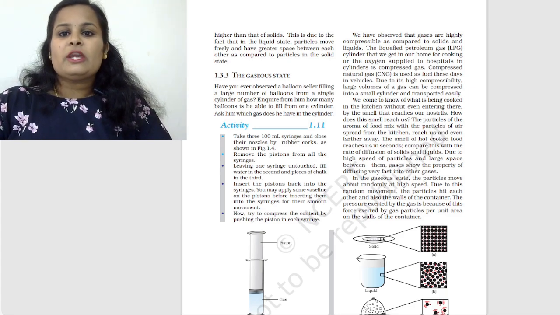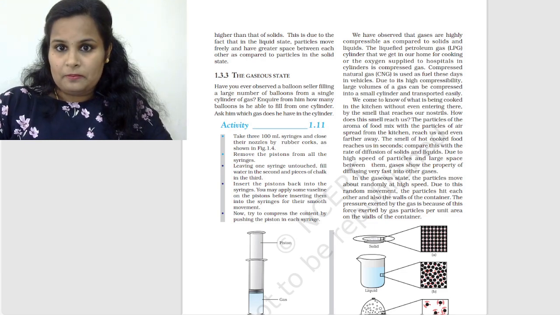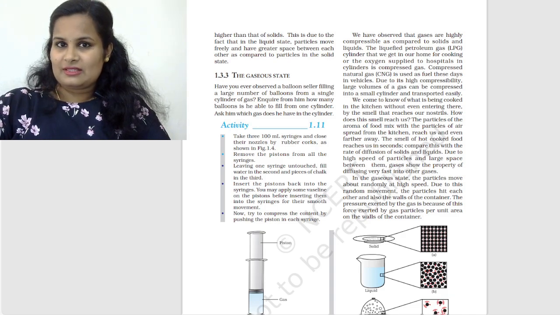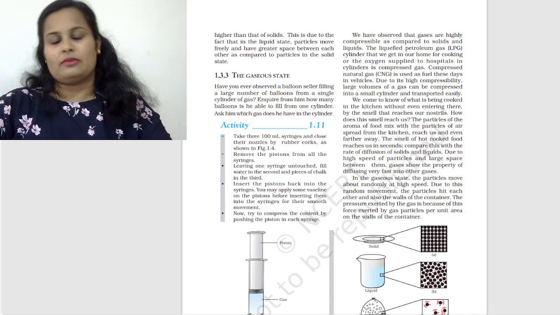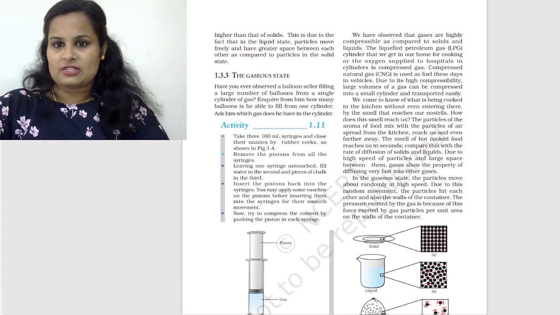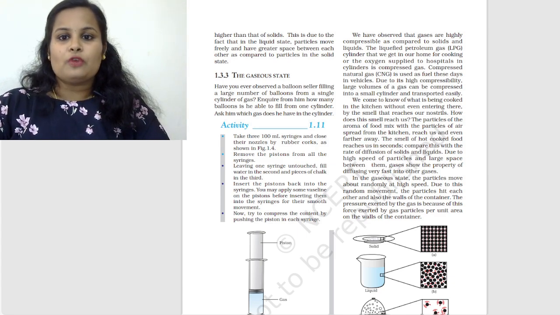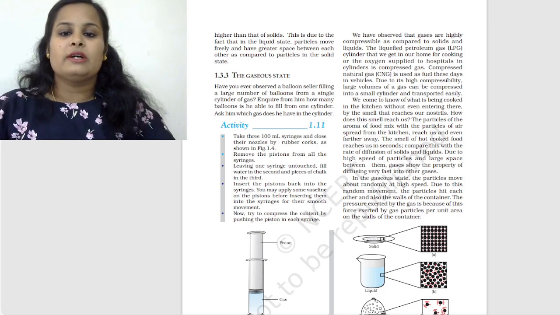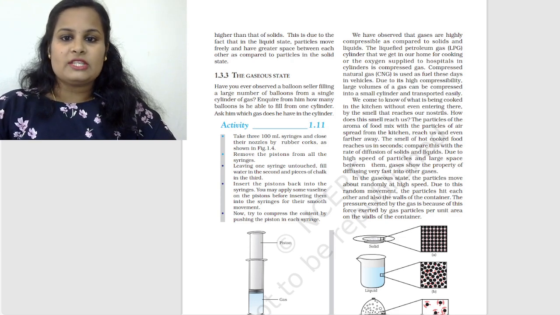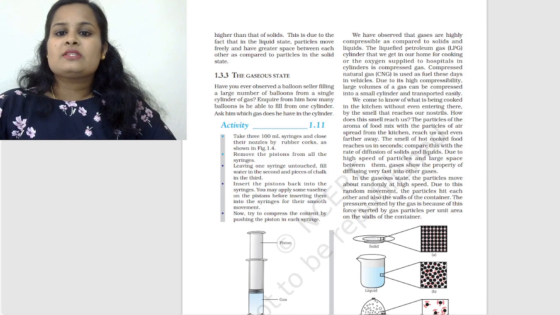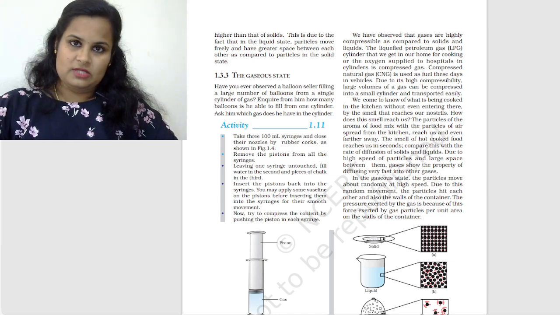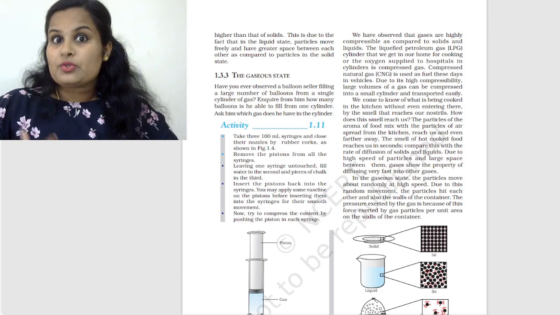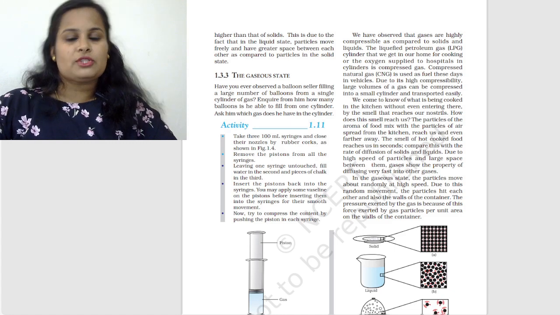We come to know of what is being cooked in the kitchen without even entering there by the smell that reaches our nostrils. How does this smell reach us? By the process of diffusion that we've discussed in the first session itself. The particles of the aroma of food mixed with the particles of air spread from the kitchen and reach us even farther away. The smell of hot cooked food reaches us in seconds. Compare this with the rate of diffusion of solids and liquids. So gases are able to diffuse at a faster rate than solids and liquids, right?